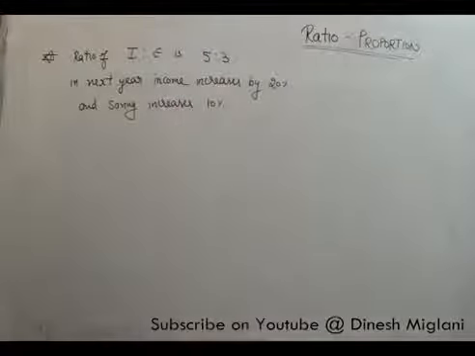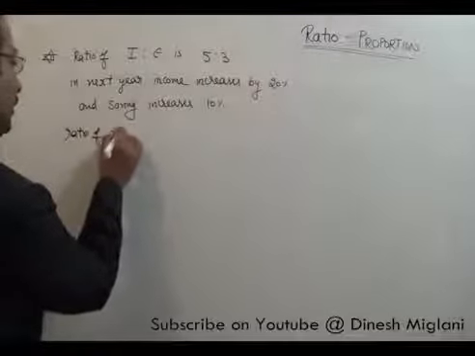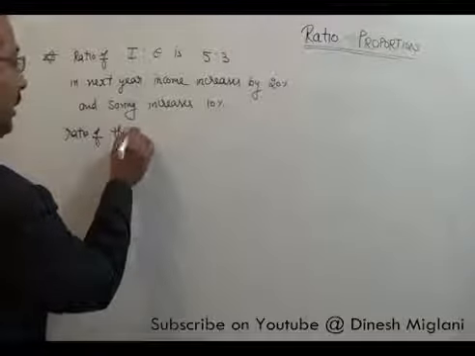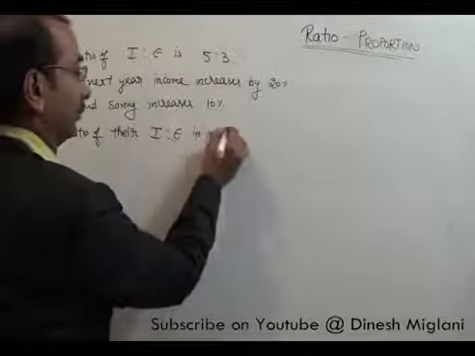Income increases by 20% and saving increases by 10%. We have to find out what the ratio of their income to expenditure is in the next year.